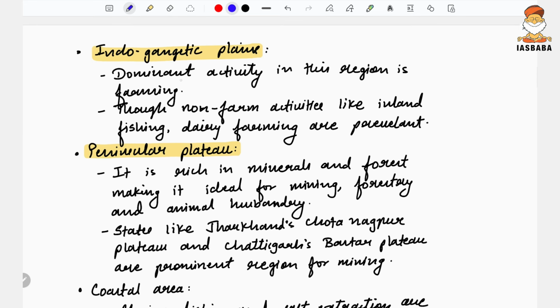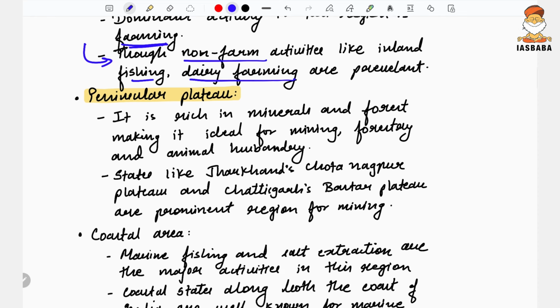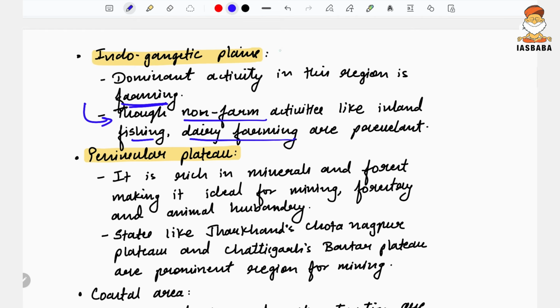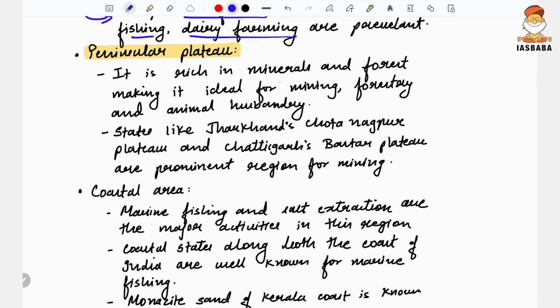In the Indo-Gangetic Plain, what is the dominant activity out there? As such, this region is dominant for farming, but non-farm activities like inland fishing and dairy farming are more prevalent there. This plain is also very significant for mining. Mining what? Sand mining, especially river sand mining. Peninsular Plateau is rich in minerals and forest, making it ideal for mining, forestry and animal husbandry.